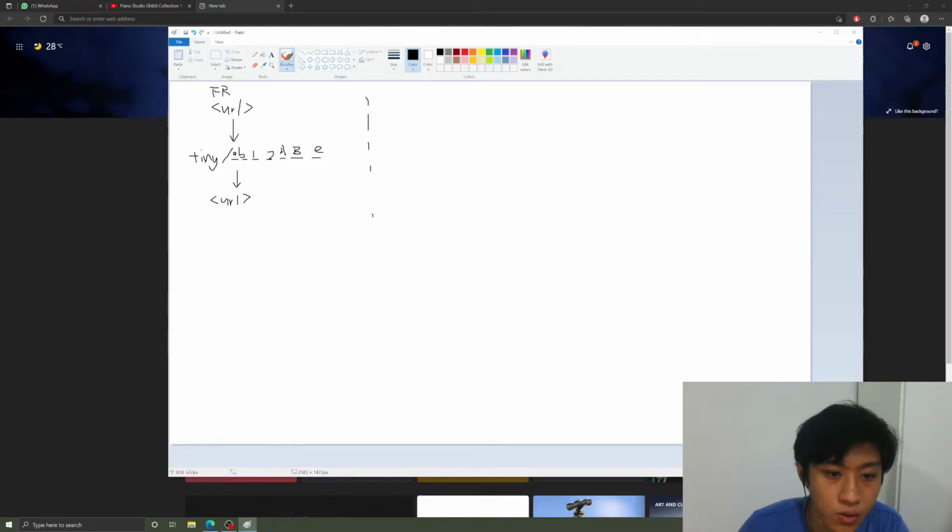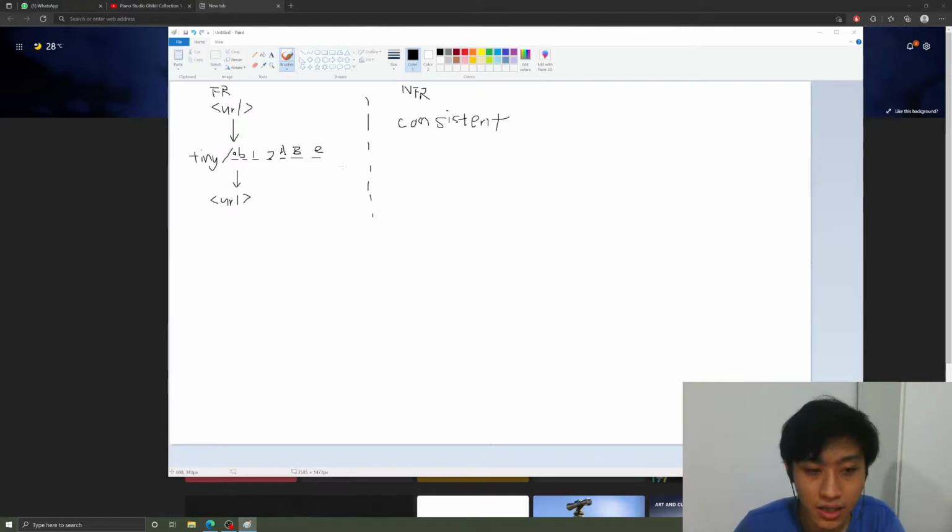Non-functional requirements: it has to be, say, consistent. The reason is that if I generate one link of 7 characters, I do not want other people to generate different links that become the same TinyURL.